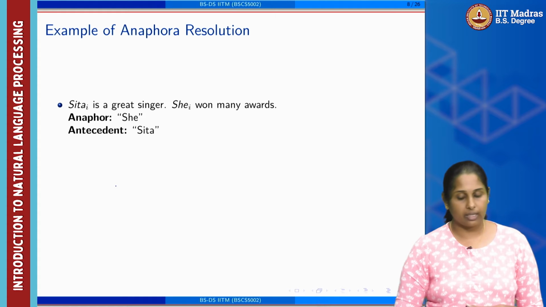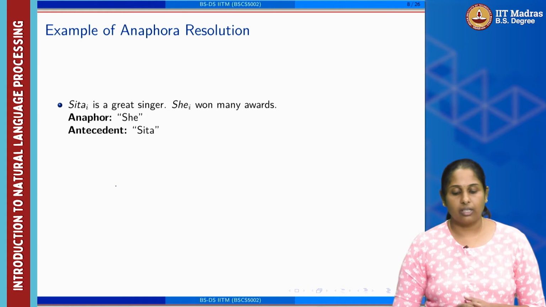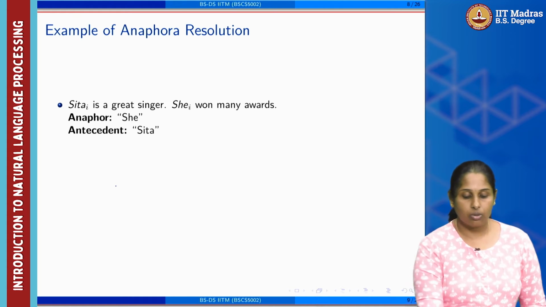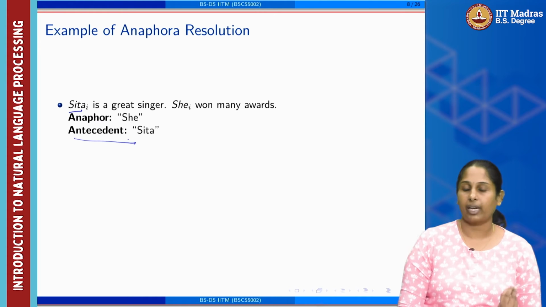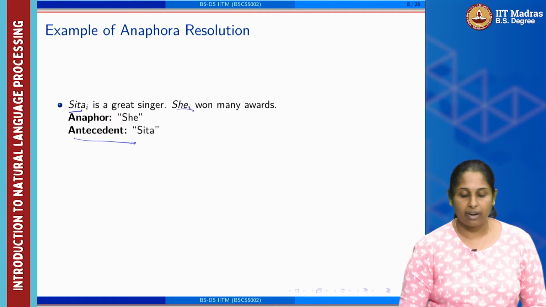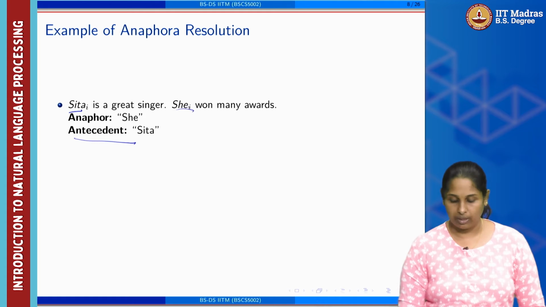Now let's again take an example. Sita is a great singer. She won many awards. Now Sita is an antecedent because it's the element being referred back to, and she is an anaphor because it's a pronoun here.